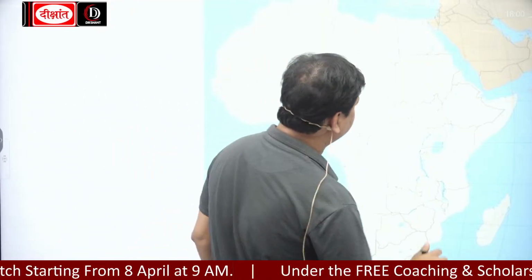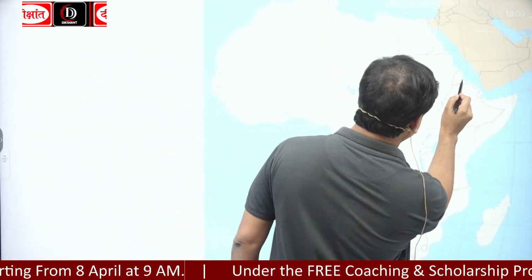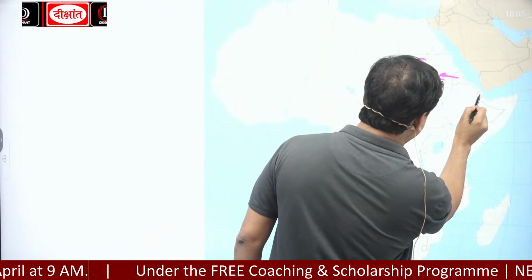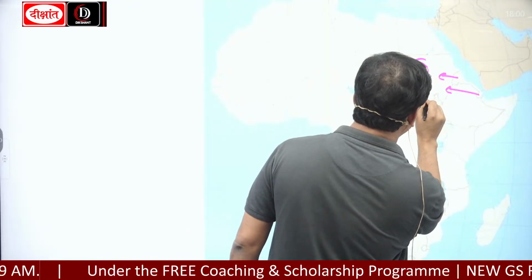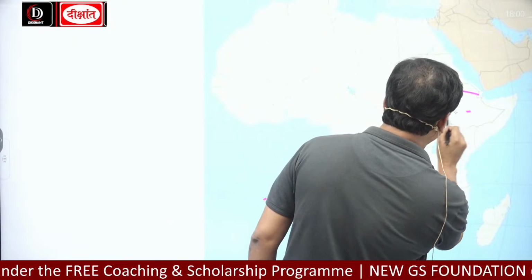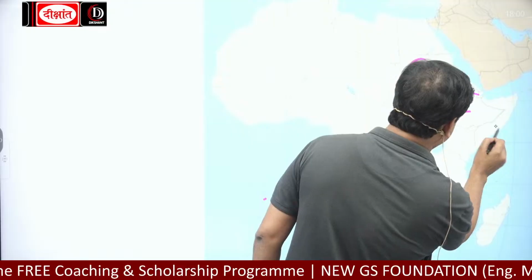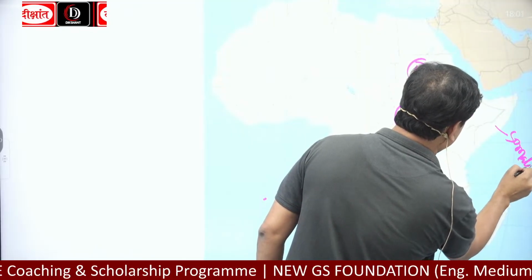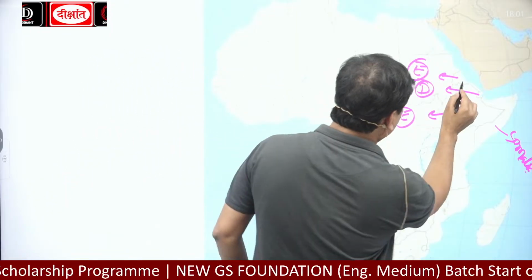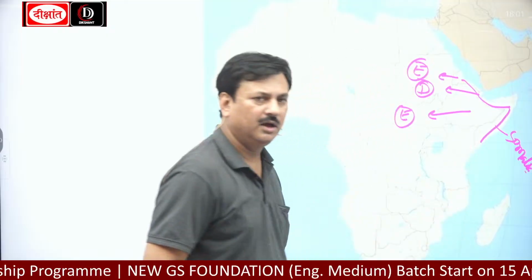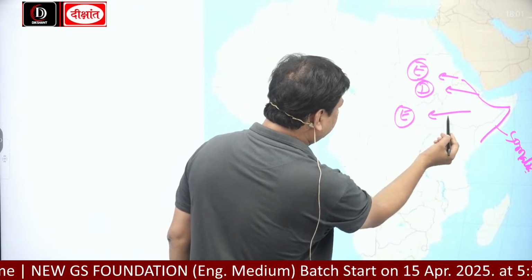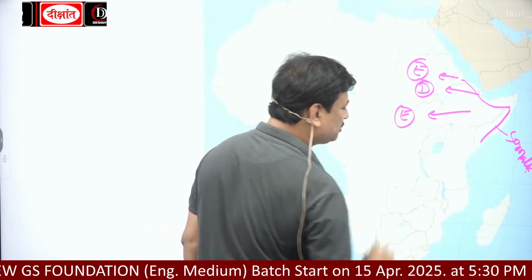This is Eritrea. This part is Djibouti. This part is Ethiopia. And this part is Somalia. Okay? These countries are called what? Horn of Africa. Okay? Eritrea, Djibouti, Ethiopia and Somalia.